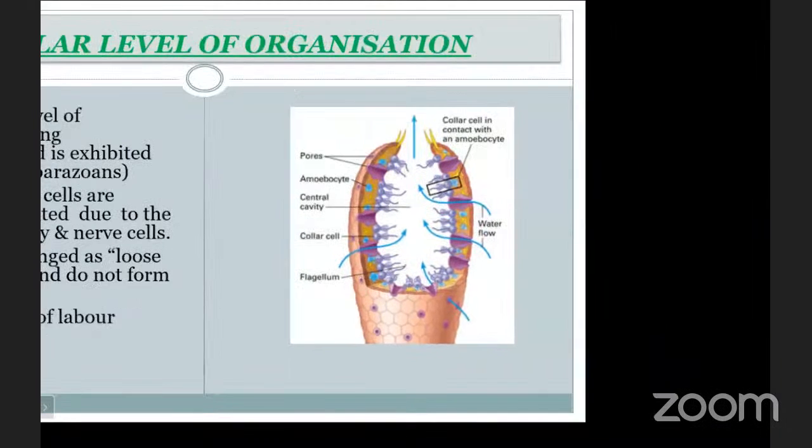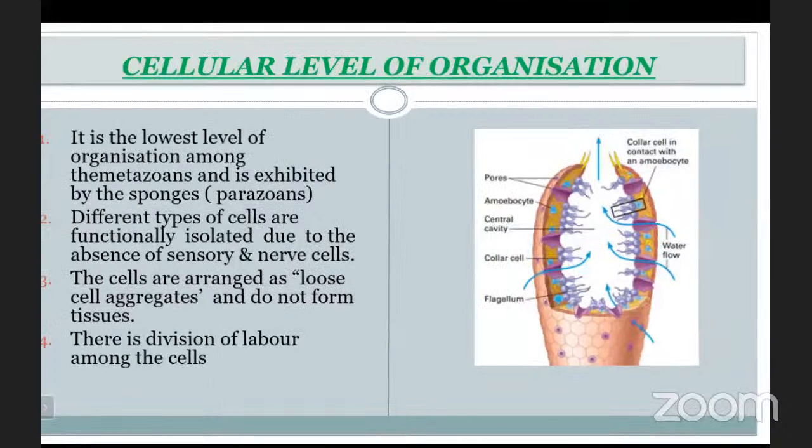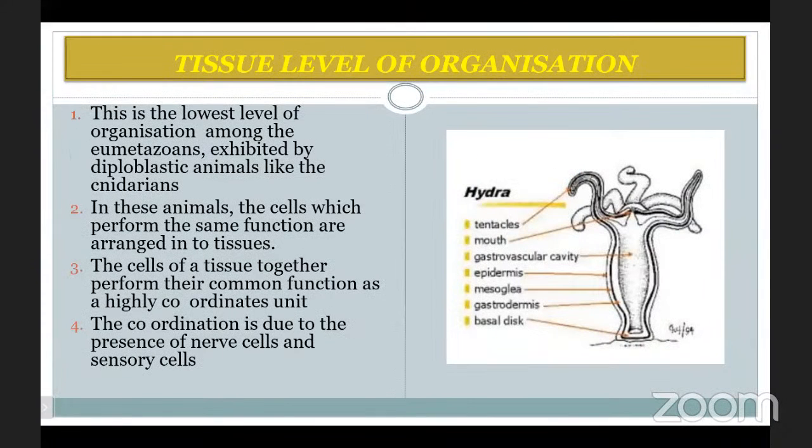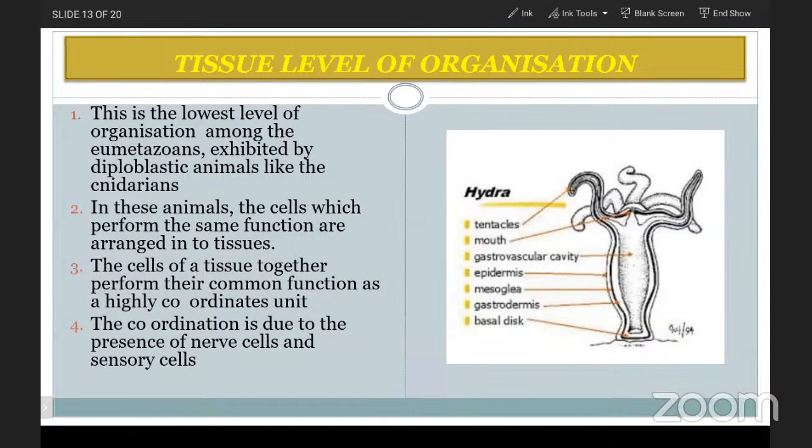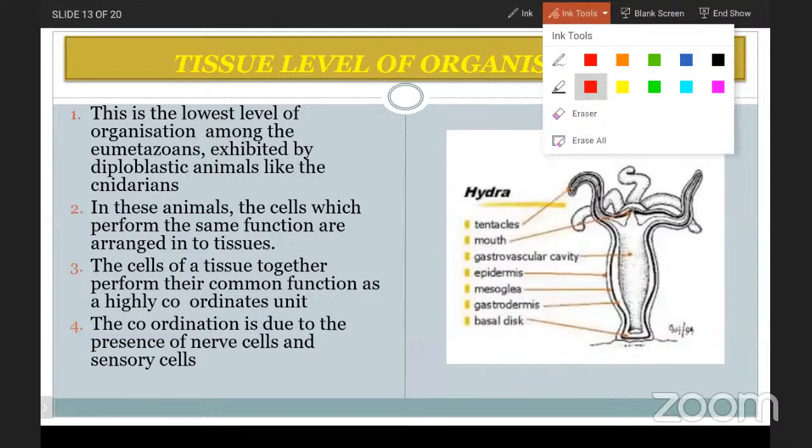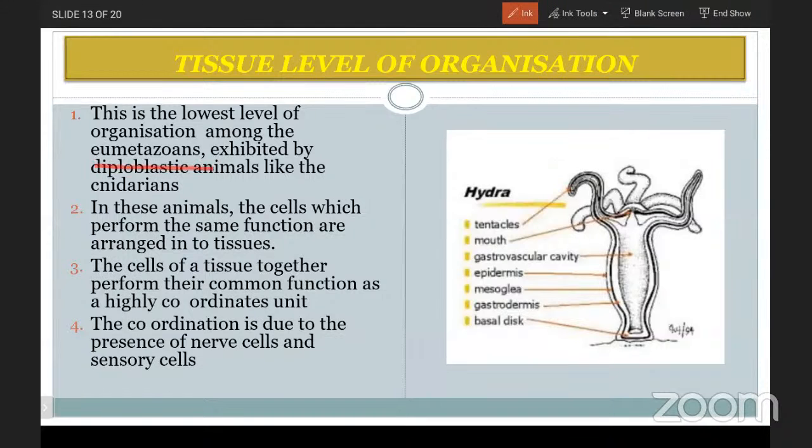Now, tissue level of organization. This is the lowest level of organization among the eumetazoans. Here we are giving a specific term: eumetazoans. Eumetazoans means the organisms which are multicellular with the formation of tissue, and it is exhibited by diploblastic animals like the cnidarians. What is the example for it? Cnidarians are the example for the tissue level of organization.